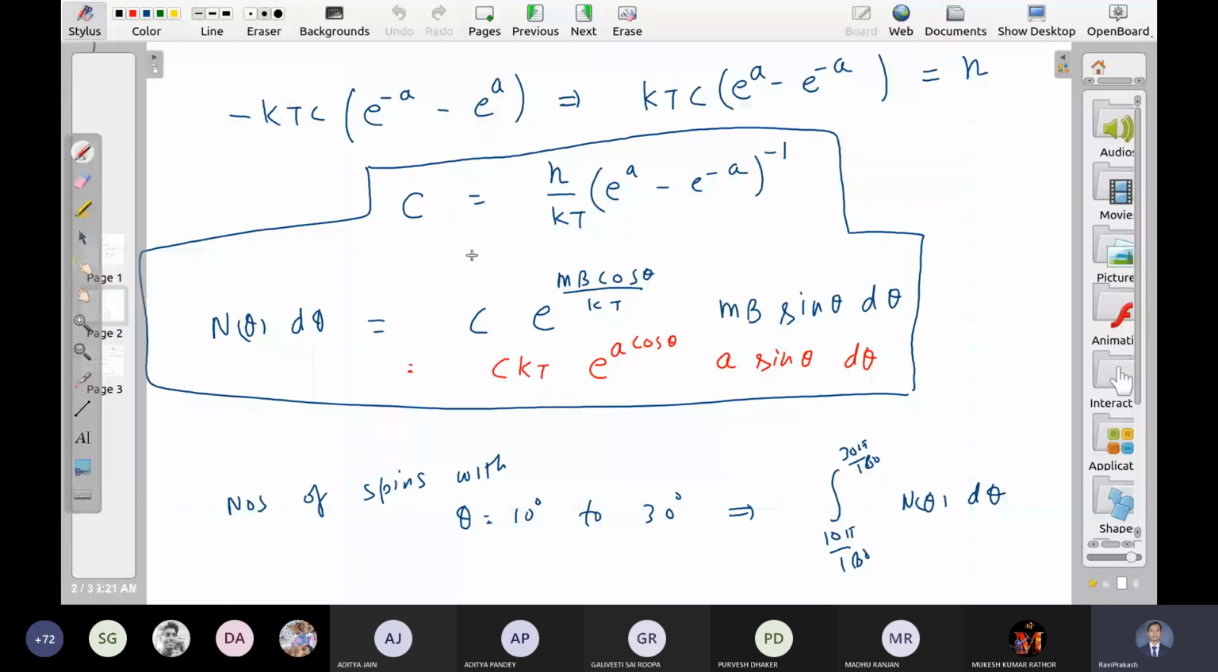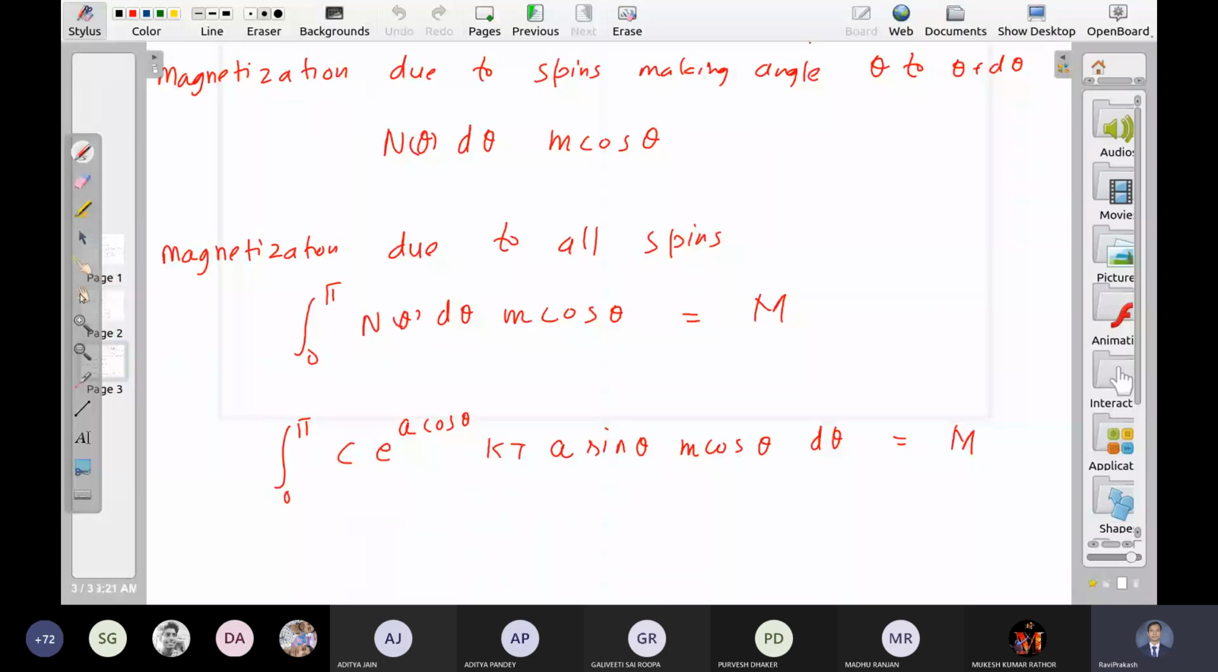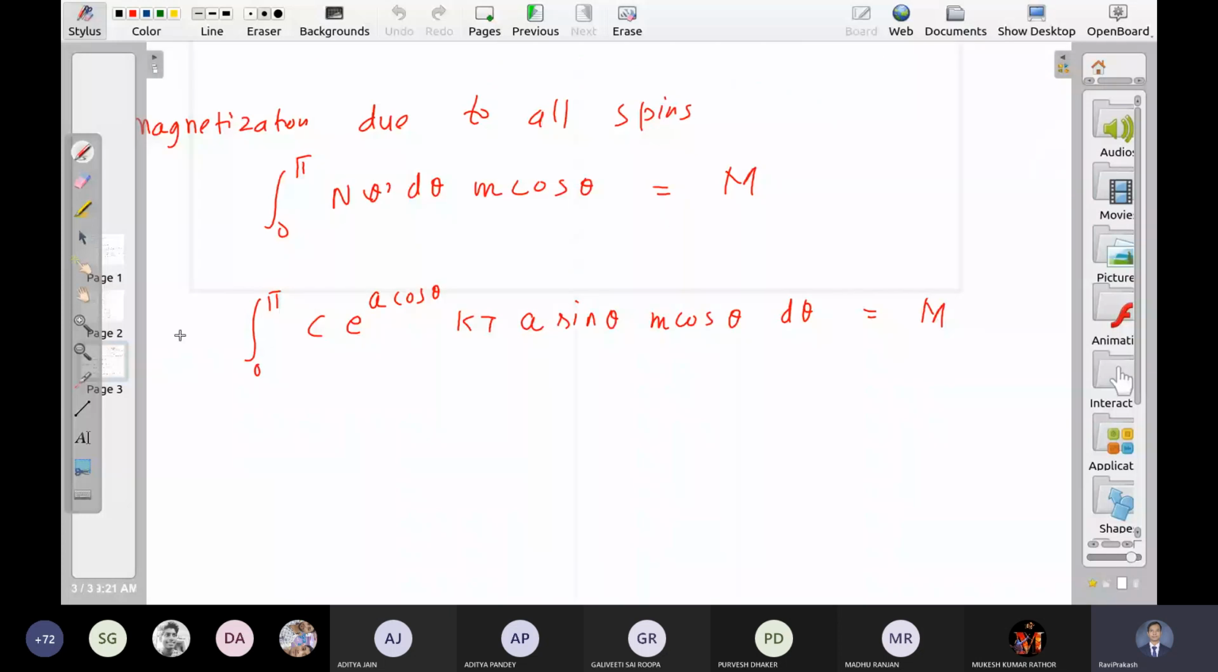So this integral can also be done. It's not a difficult one. C is constant, kt is constant, a is constant, m is constant. Put a cos theta is equal to x. It means that minus a sin theta d theta becomes dx.